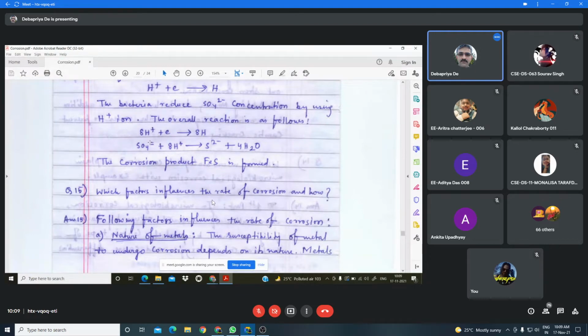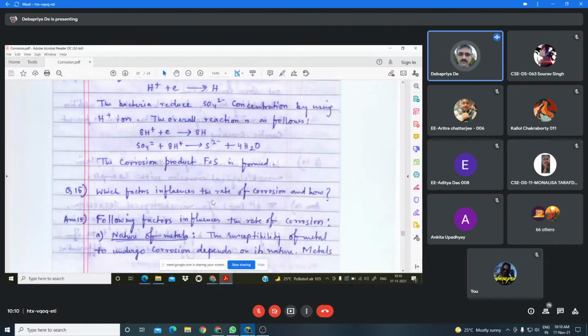Now how will the corrosion occur by this type of bacteria? Actually, this type of bacteria can facilitate the corrosion of iron by consuming hydrogen, which is produced in the cathodic area. The hydrogen which is evolved is consumed by bacteria, therefore the cathode reaction becomes faster and the corrosion is facilitated.